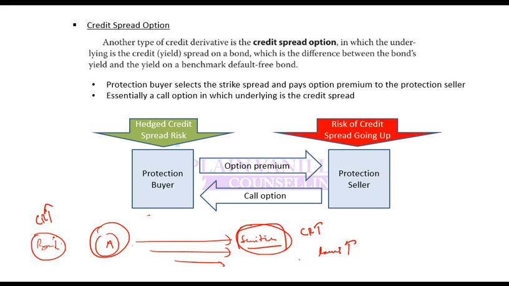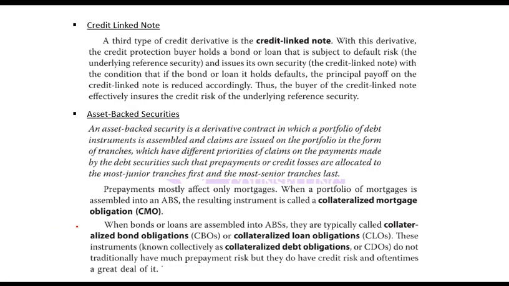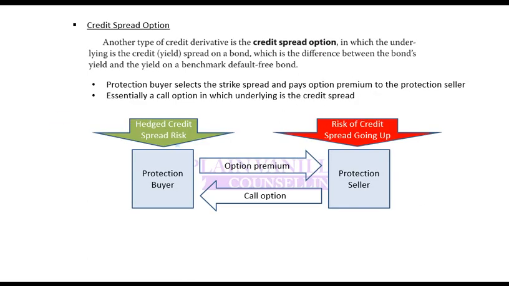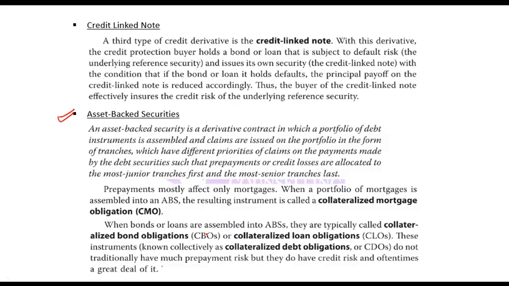A has transferred credit risk from itself to others. This is credit linked note. Asset backed securities, we have discussed it earlier in fixed income securities. That is the securities which are backed by a pool of assets. So if anything happens to these assets, if they default, securities will default or will go into losses, or the value will decrease.